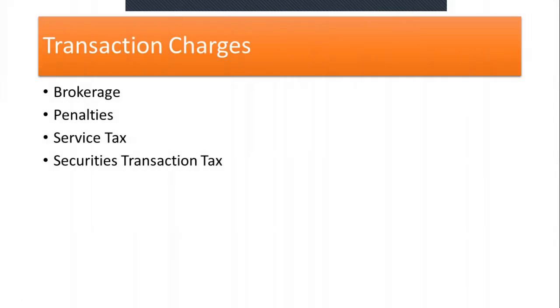Transaction charges mean a charge is going to be levied on a transaction. The transactions happening in the stock market are the buying and selling of securities, either by direct method or by indirect method. So as and when the buying or selling is executed, some charge is levied on that particular transaction. That is called transaction charges.